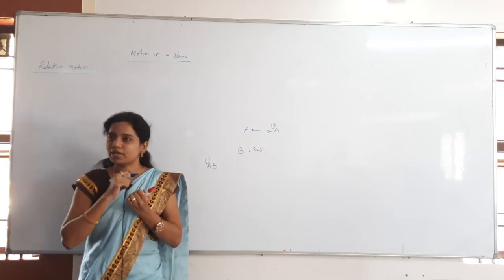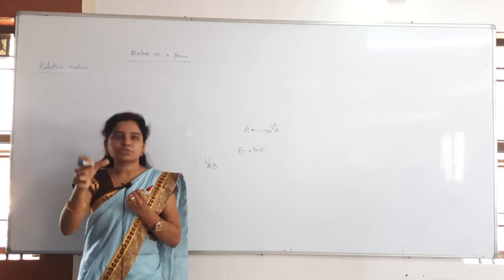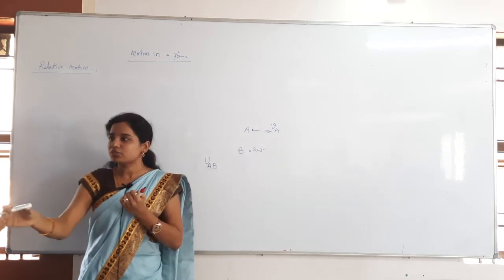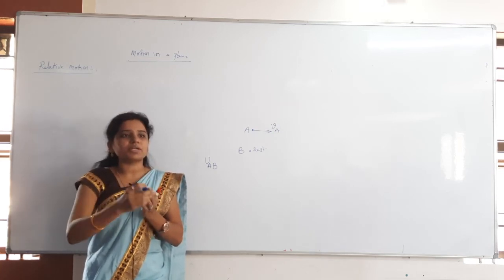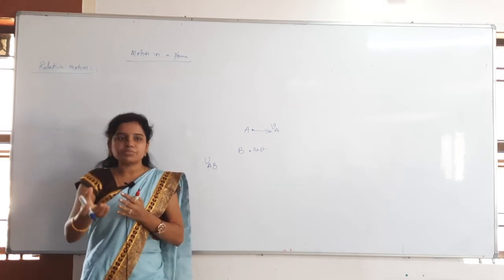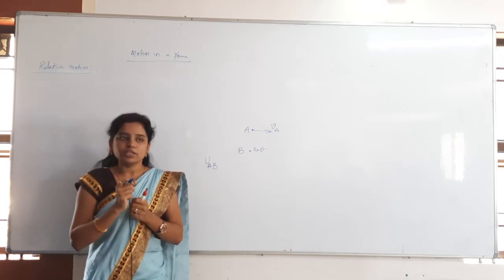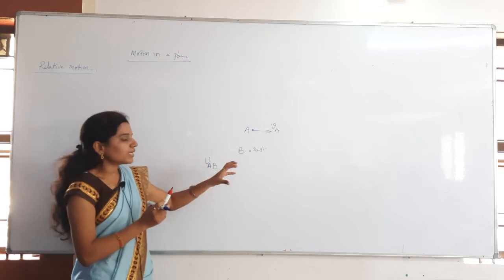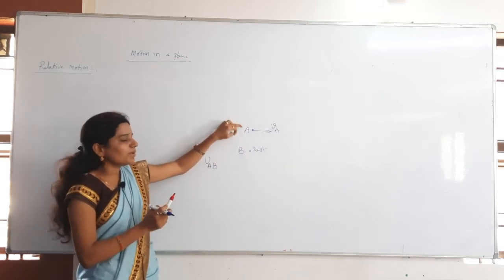I am observing. I am observing you and then I am describing you. I am describing that students are sitting in such and such a place and they are listening to the class. If I am saying something about you, nothing but I observed already. Whenever I observe, I am the observer, you will be the object. Understand, right? So here, who is describing? B is describing. B is describing about A.